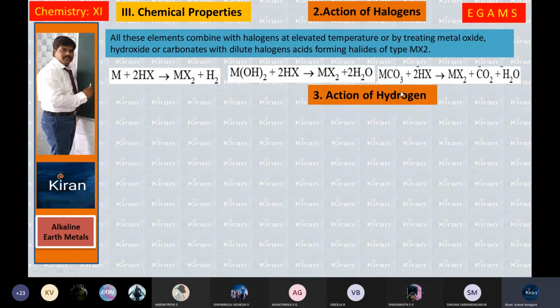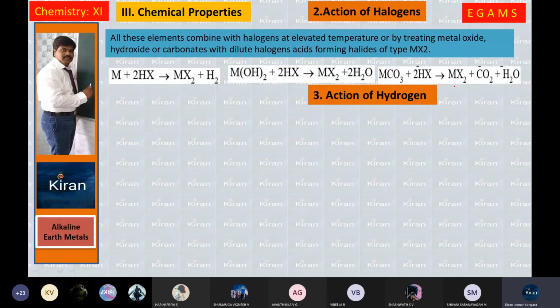So here the MX2 you are getting in three different ways: from metal, from metal hydroxide, from metal carbonate. The reactant is common, that is HX, meaning hydrogen halide, HCl, HBr, like that. So hydrogen halides, when they react with the metal, metal hydroxide or metal carbonates, you will get MX2 type of halide.